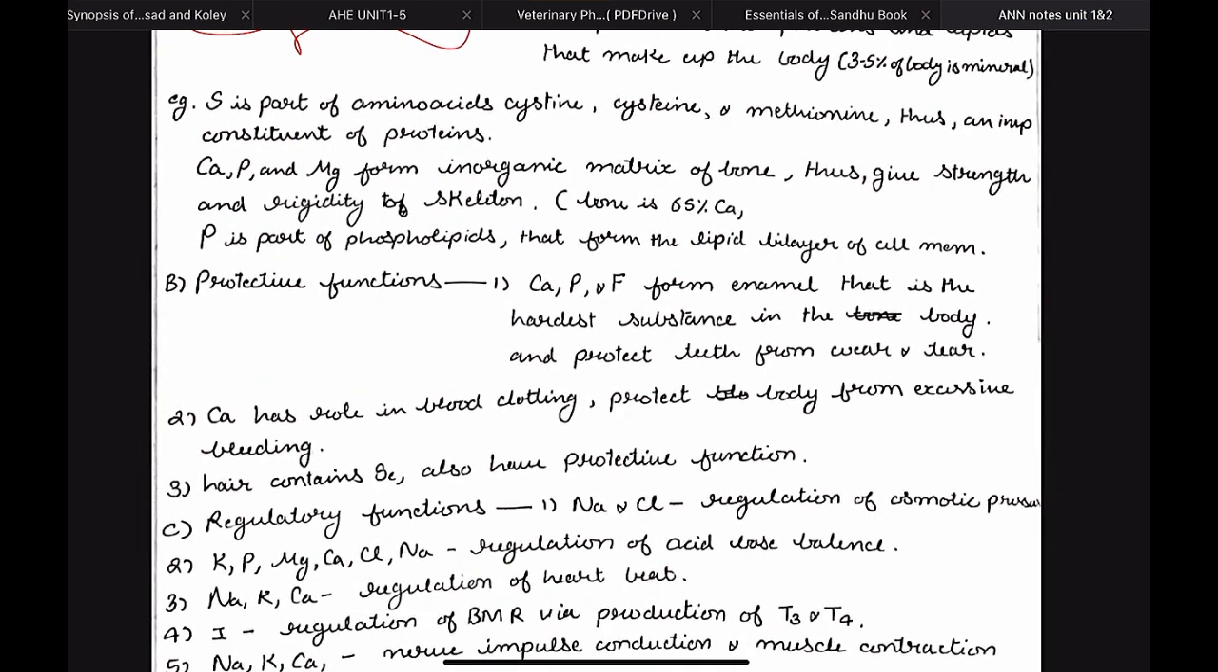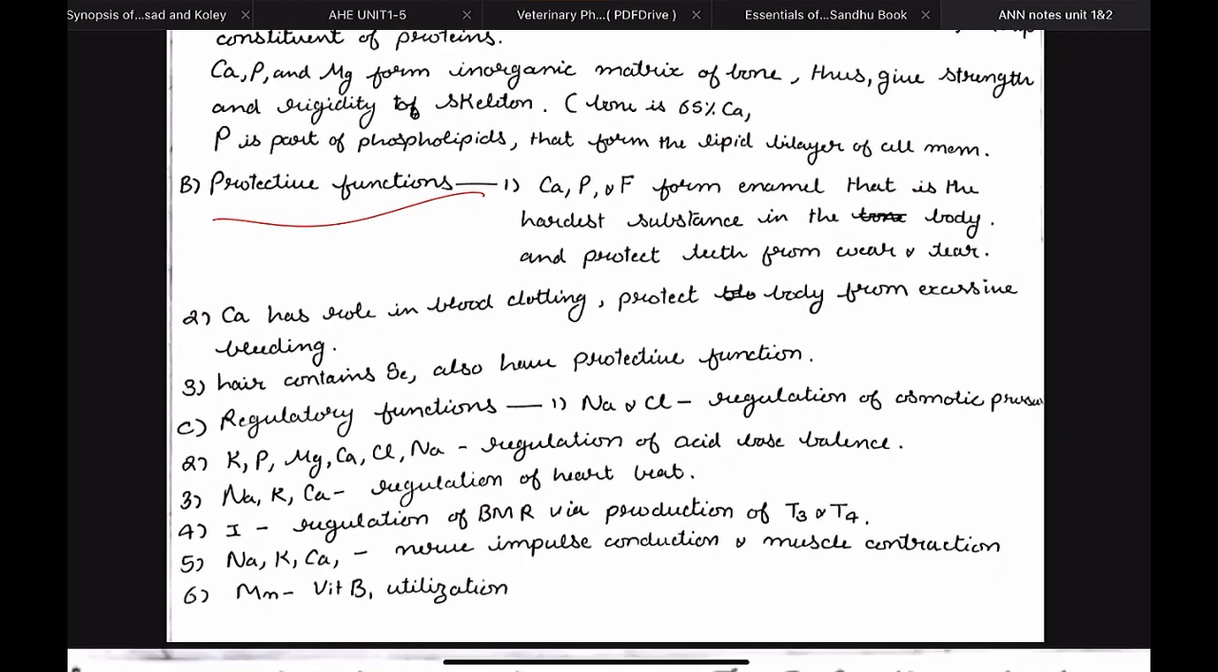Then we have protective function. Protective function means something that is protecting the body. Calcium and phosphorus form the bones, and bones protect the organs, so you can say they indirectly have protective function. Fluorine actually hardens the enamel, and because the enamel protects the teeth, fluorine has a protective function. Calcium also has a role in blood clotting. Hair contains selenium, which gives strength to the hair, so it has protective function.